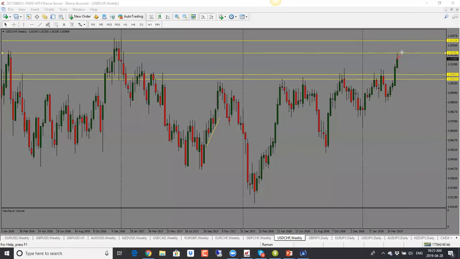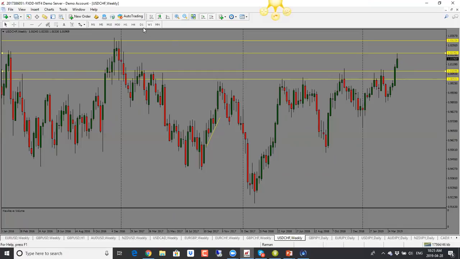So if it does not break above 1.0230, 130 level, chances are it will come back. So this is the type of move I am expecting from dollar Swiss franc, perhaps another push higher, but then a drop. So bias right now for this one is slightly neutral because it is still bullish in the candle, but I think this one could turn around here. So first target here would be 1.0100 level, so looking for it to drop.